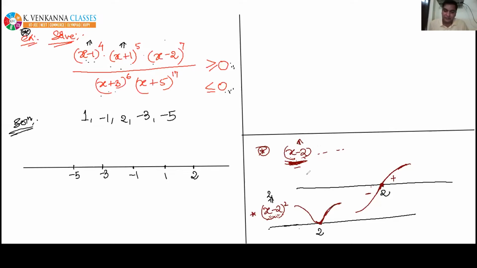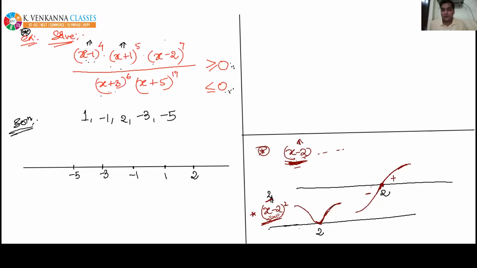What difference came because of this power of x minus 2 in the wavy curve? Please observe. Since x minus 2 whole square is always positive, about the point x equal to 2 it is not changing its sign. Even if x is greater than 2, it is positive. Even if x is less than 2, it is also positive. That's why the wavy curve will also not change its sign. It will only touch the number line.